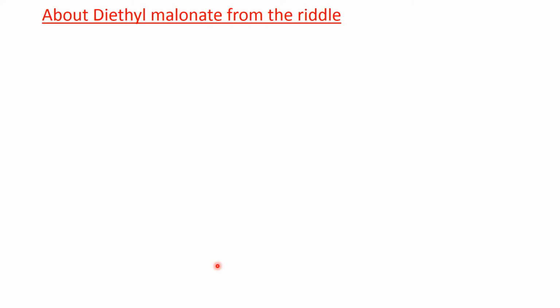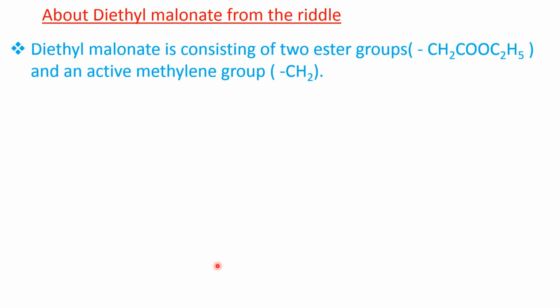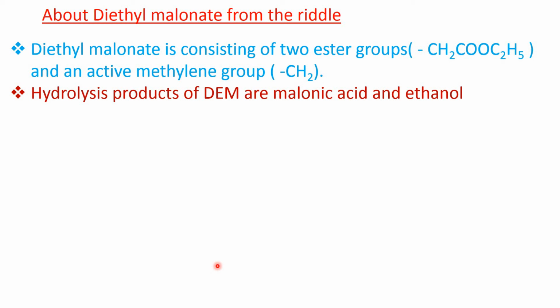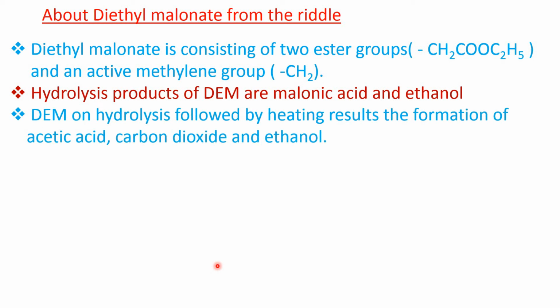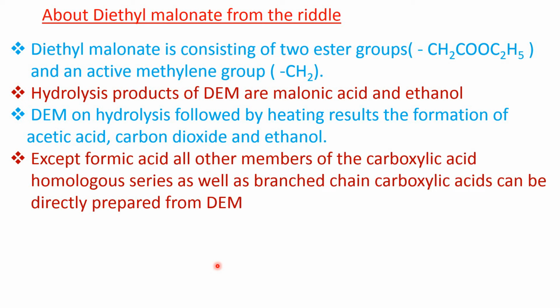Now, about diethyl malonate, from the riddle, what we have observed. Diethyl malonate consists of 2 ester groups, that is CH2CO2C2H5, and an active methylene group. Hydrolysis products of diethyl malonate are malonic acid and ethanol. Diethyl malonate on hydrolysis followed by heating results in the formation of acetic acid, carbon dioxide and ethanol, as we have already seen.